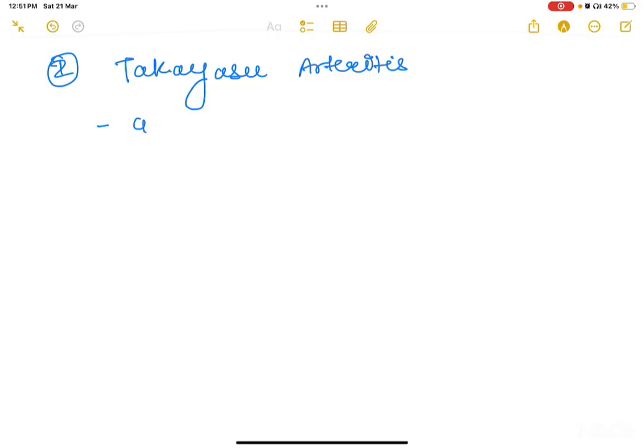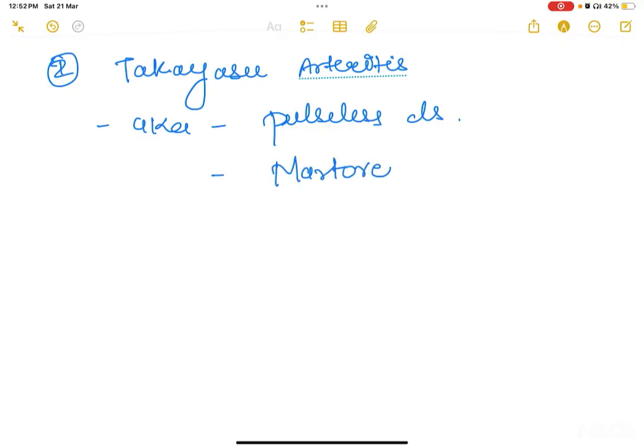It is also known as pulseless disease. You would know why later on. Then Martorell's syndrome.